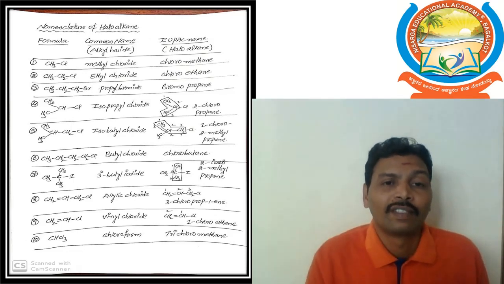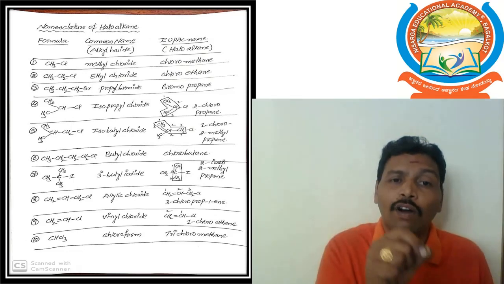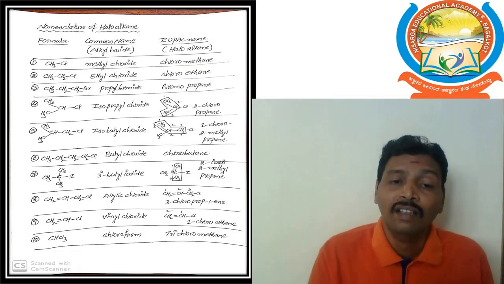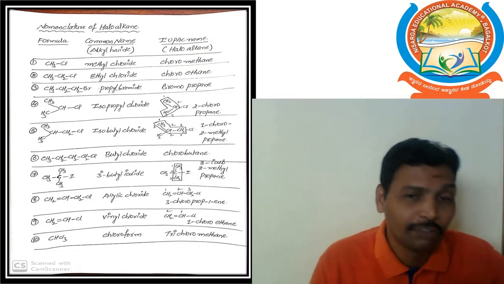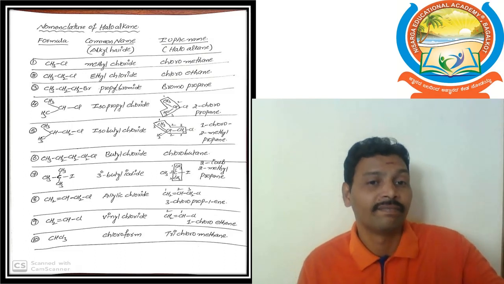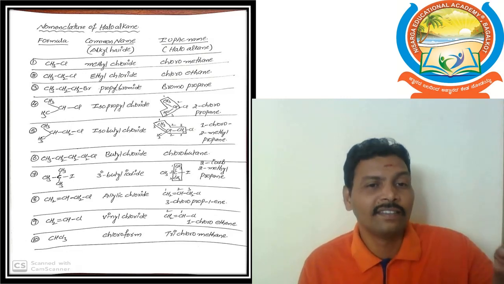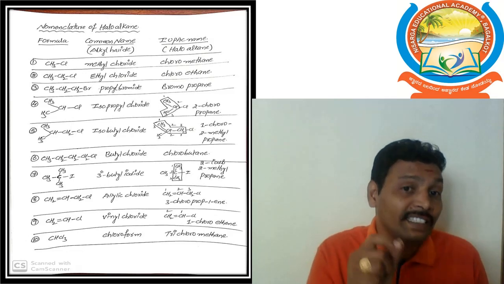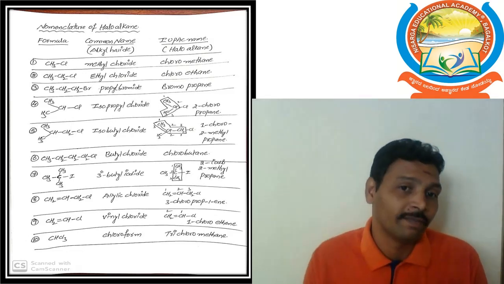Suppose the next example, CH3-CH-CH3 with Cl on the middle carbon. In the common system, two methyl groups are attached to a single carbon, that is taken as the iso prefix. The total number of carbons is 3, propyl chloride, isopropyl chloride. That is the common name for this molecule.